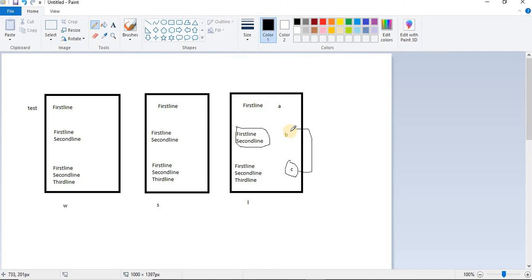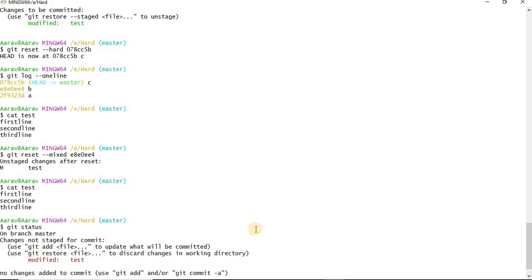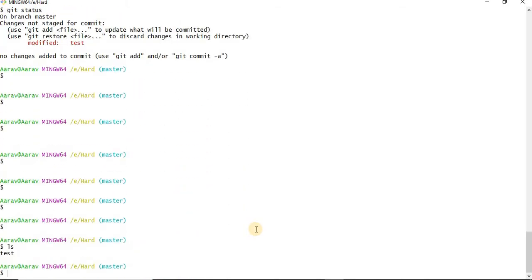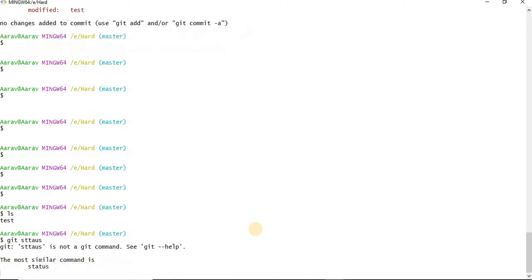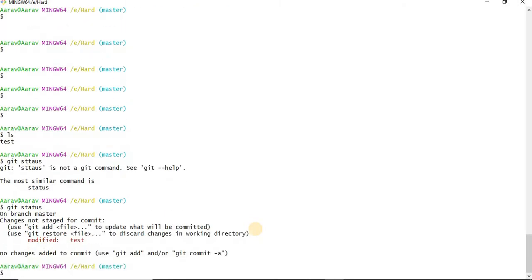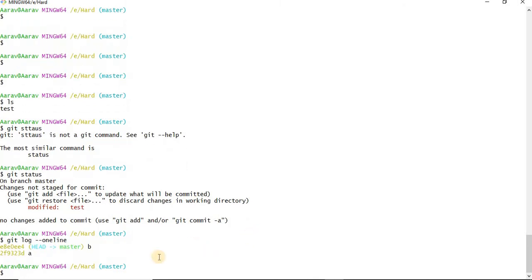Whatever data I had at this commit, let me do it again. ls, git status. Okay, git log --oneline.